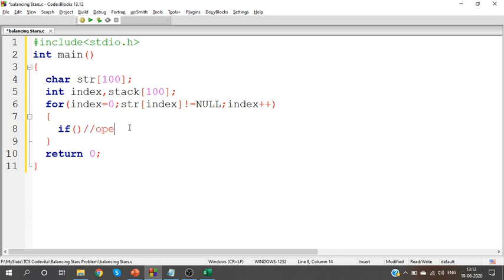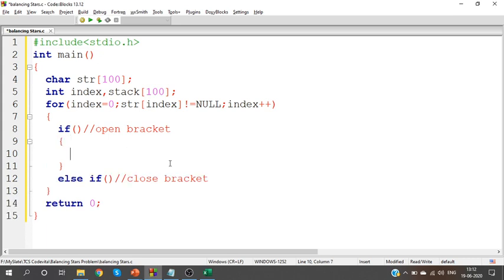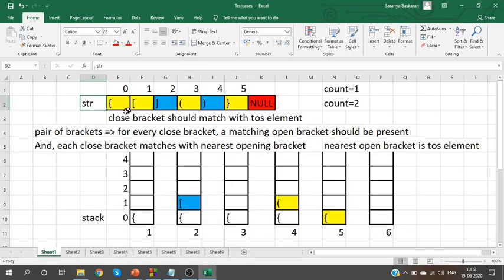I can have an open bracket or I can have a close bracket. Okay. We can have either an open bracket or a close bracket. So, what are the operations to be done for an open bracket? Operations to be done for a close bracket. For an open bracket, you will push it into the stack. Yes. Whenever I see an open bracket, I will push it into the stack.